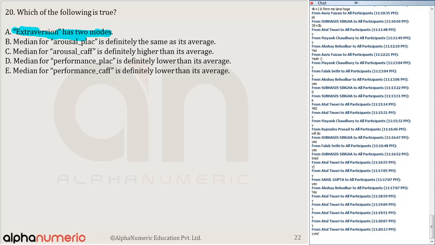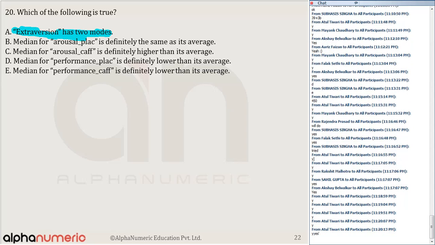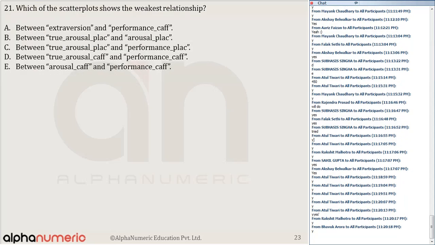Akshay, Sahil, Rakshit, Arun, Subhasis. Now, if I go for question number 20, the question says: which of the scatter plots shows the weakest relationship? Remember, the weakest relationship is basically shown by the value which is close to 0.